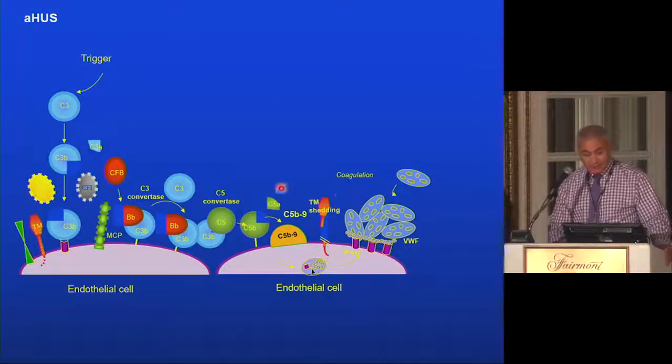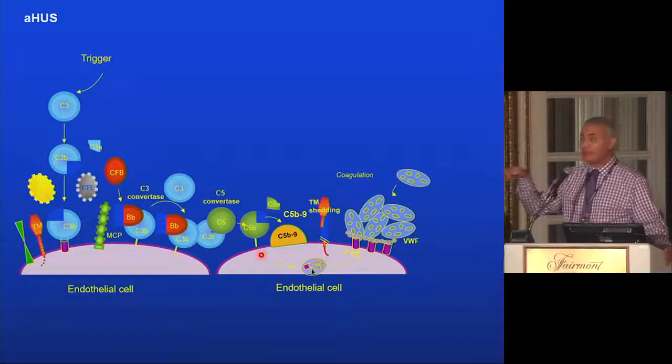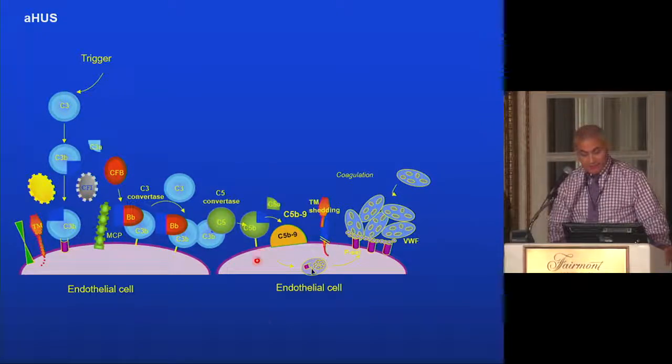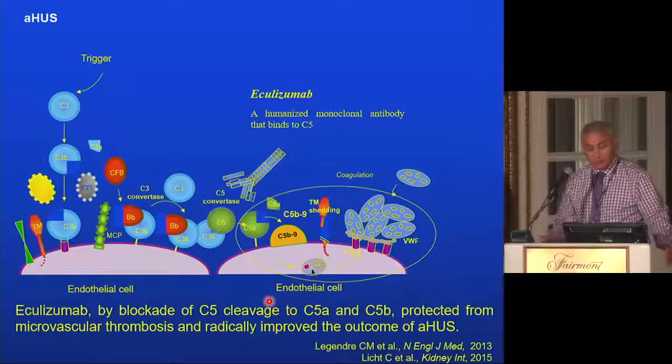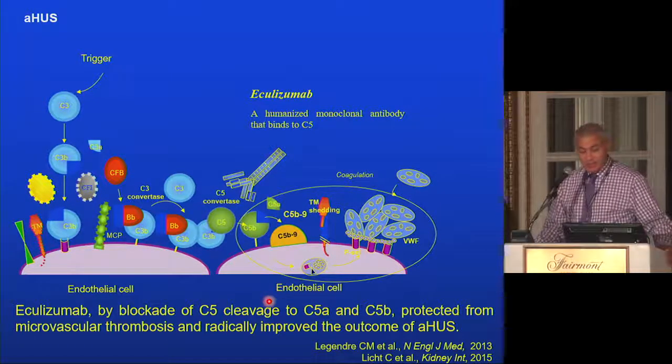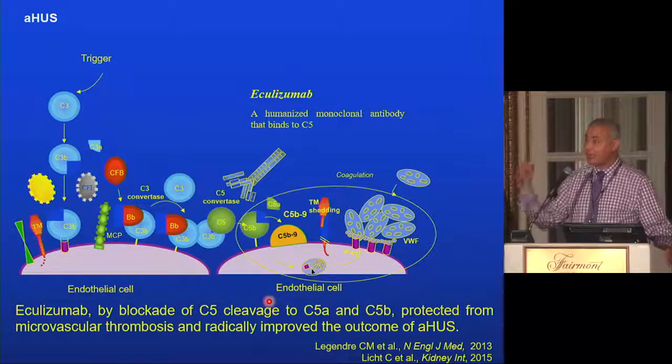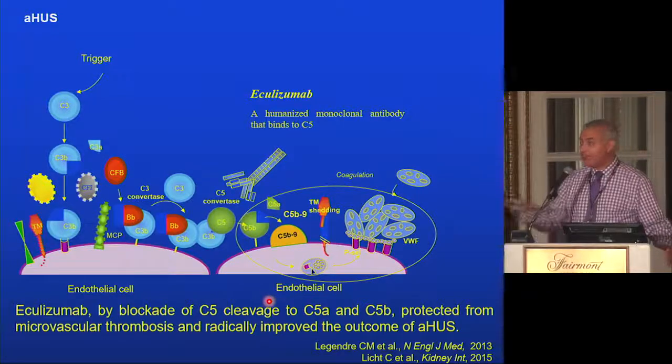So, as I said, the most important piece of the complement activation is the generation of the membrane attack complex that is going to perforate cells and really cause the injury. So if you can block C5 from splitting into C5b and C5a, you can block the membrane attack complex formation, and we have a drug that does that. The drug is called Eculizumab, and it's a humanized monoclonal antibody that binds to C5 and prevents the splitting of C5 into C5a and C5b, blocking the formation of the membrane attack complex, protecting the cell from the damage by the activated complement system.